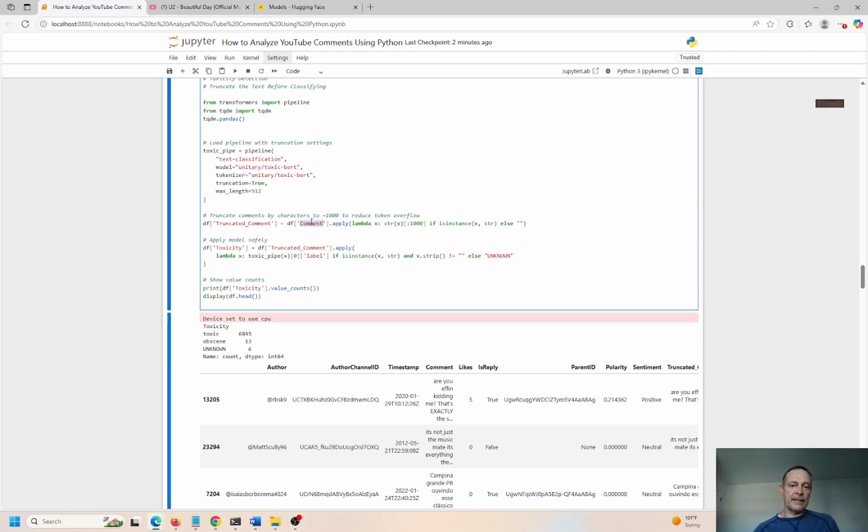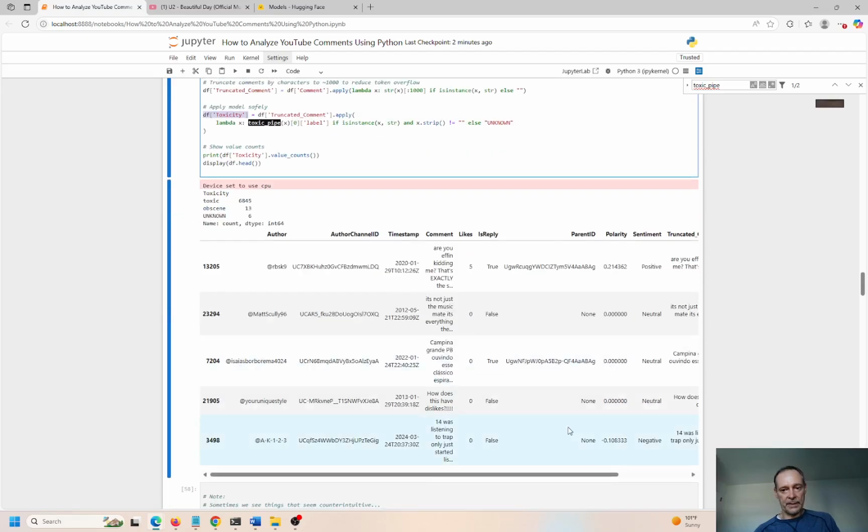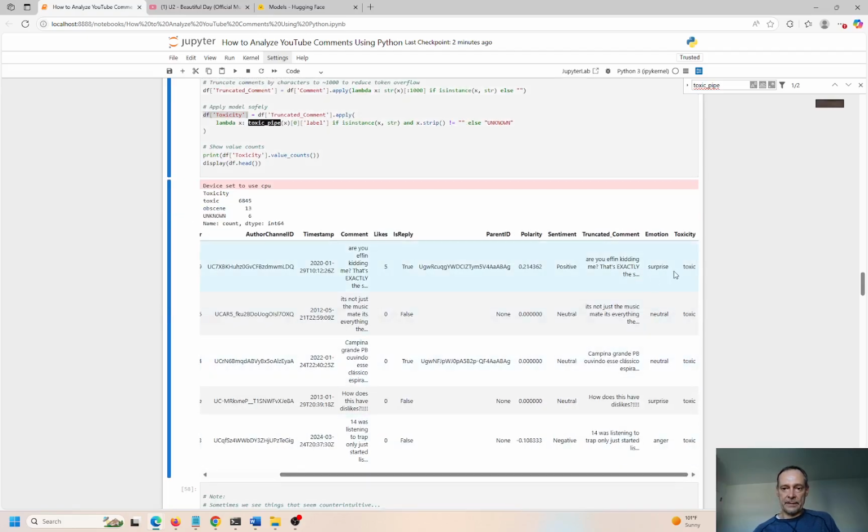So now we're taking the comment again, applying lambda and the toxic pipe over here. So if you do Control F, that flows down to here, and you have your truncated comment. So we're taking the first 1,000 characters. That's what this is for. And that becomes a truncated comment. From the truncated comment, you create toxicity. And from that, you apply toxicity to the data frame right here. Okay, so data frame, append a new column called toxicity. And this is a new column.